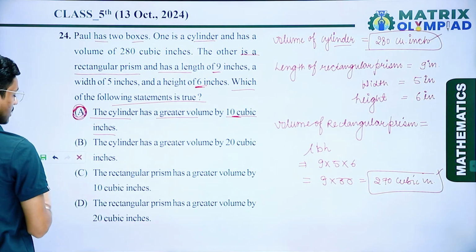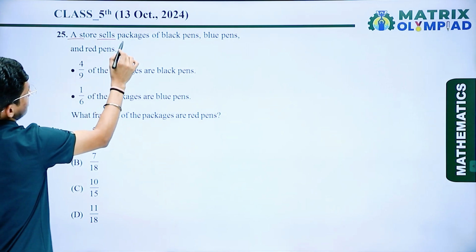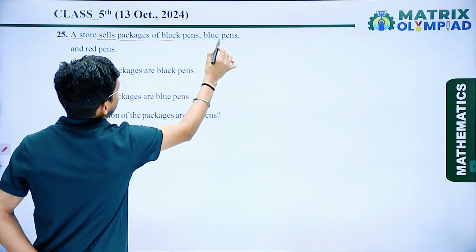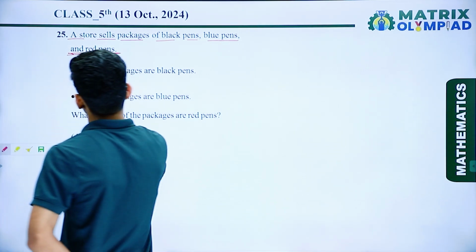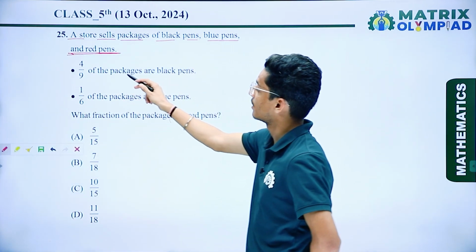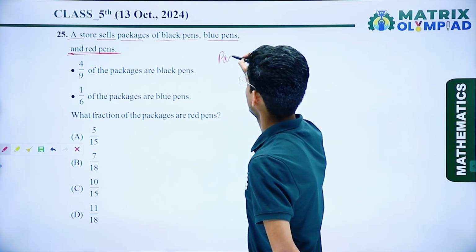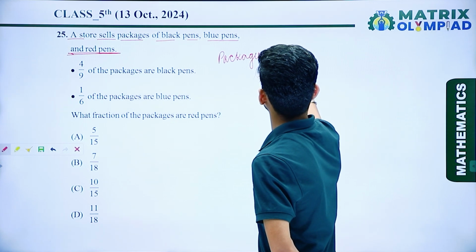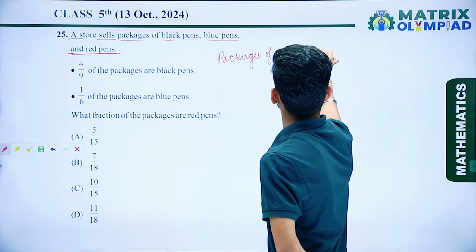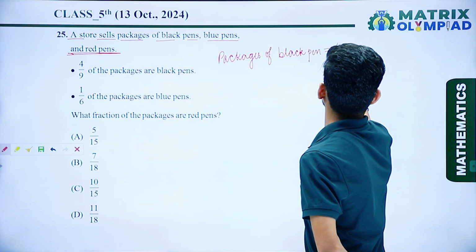So now the next question is that a store sells packages of black pen, blue pen and red pen. So here 4 upon 9 of the packages are black pen. So here I can say that packages of black pen, that is 4 upon 9.